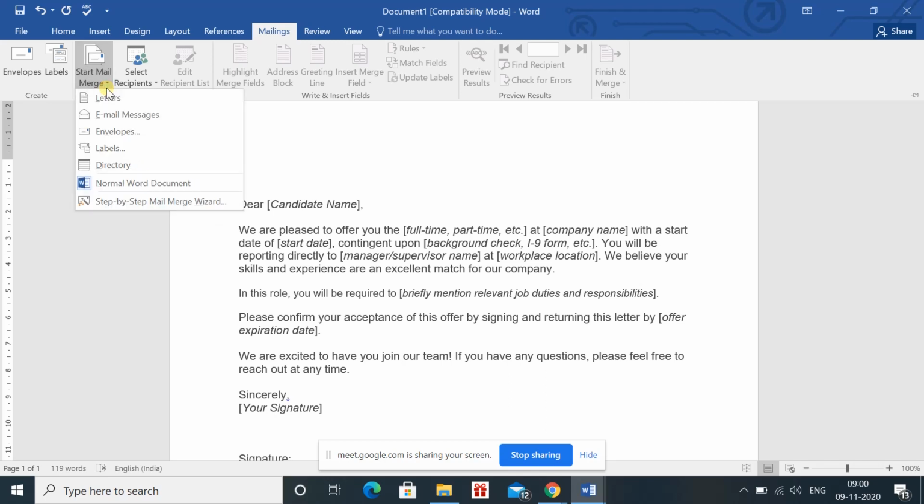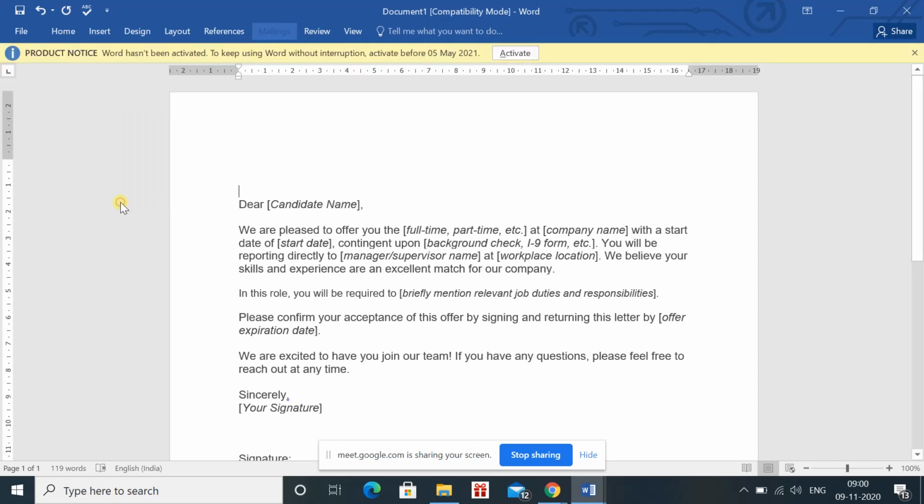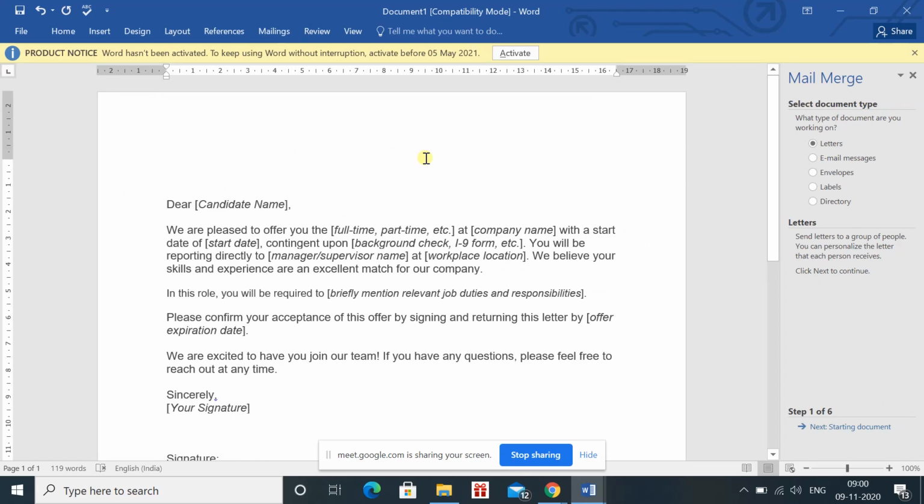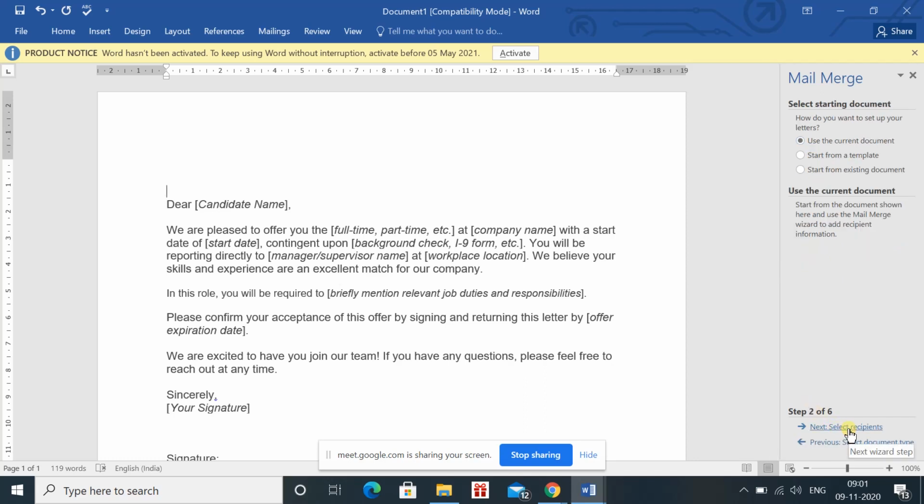I'm repeating, in case of mail merge, you will start from the mailing tab, then go to start mail merge and click step by step mail merge wizard. Every time you have to select letters, because we will discuss only letters, we will not discuss emails, envelopes, labels, directory. Letter will be already selected. Even if you are not selecting it, you just click starting document.